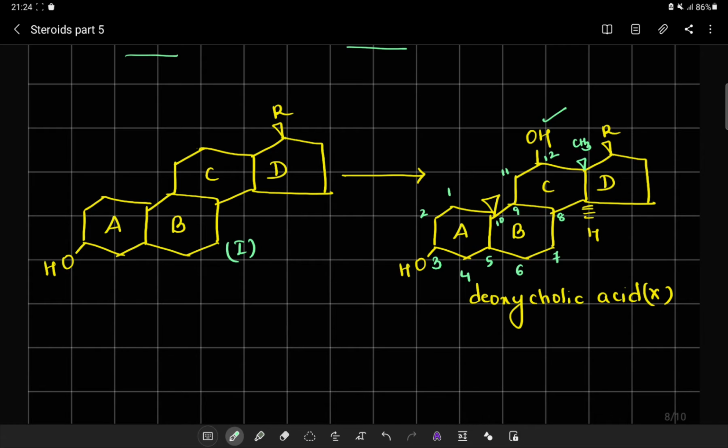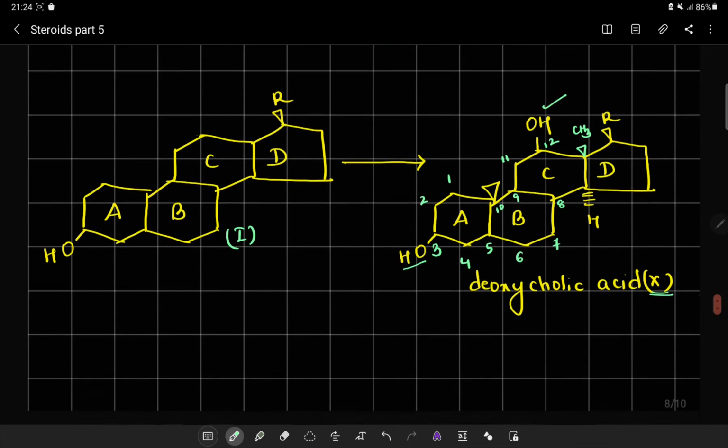That means we can see that the angular methyl groups are present, but there is a new introduction of OH at position number 12. Now this compound we will be naming as compound number 10, the name being deoxycholic acid. Deoxycholic acid has at position number 3 OH from the cholesterol, and at position number 12 again OH, which will be synthesized.